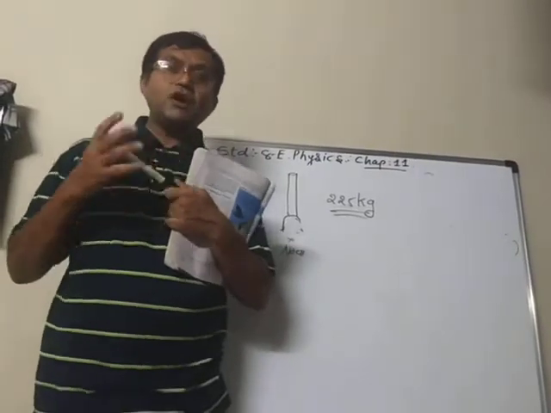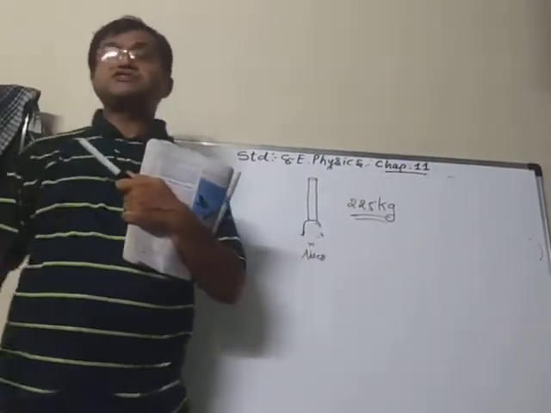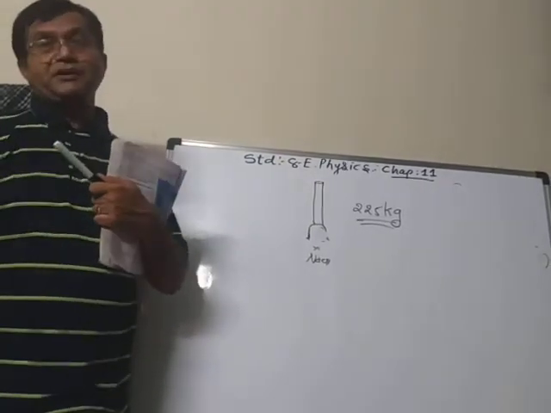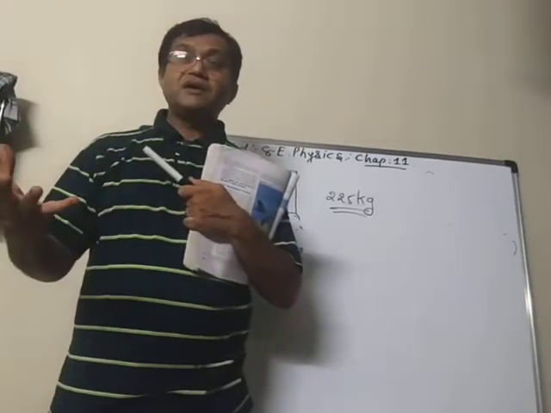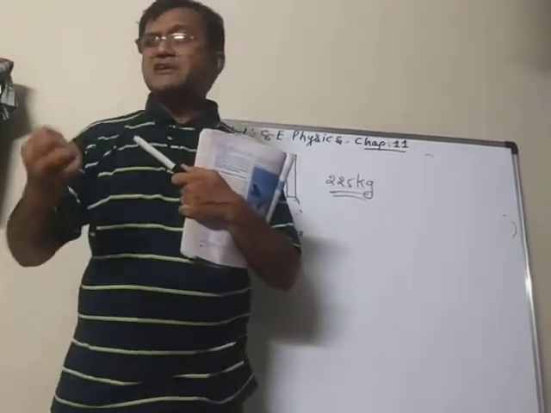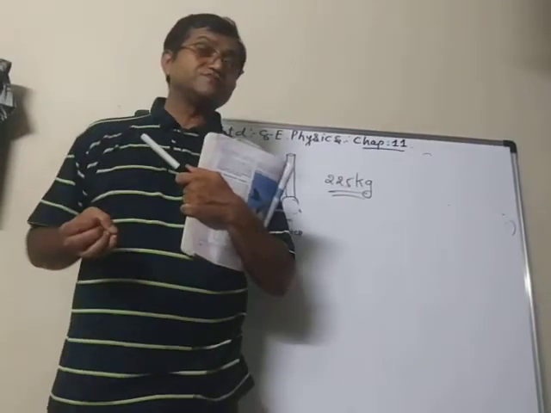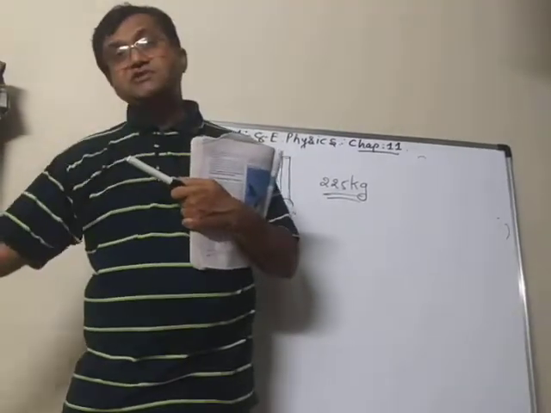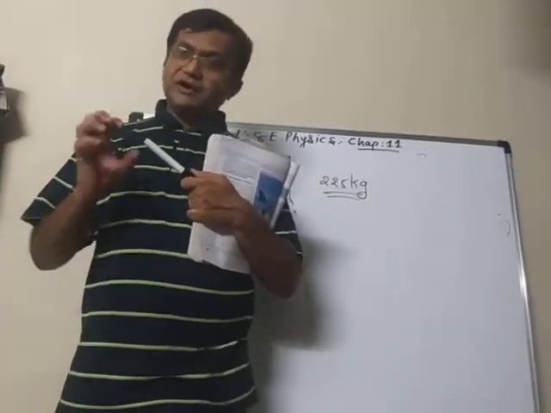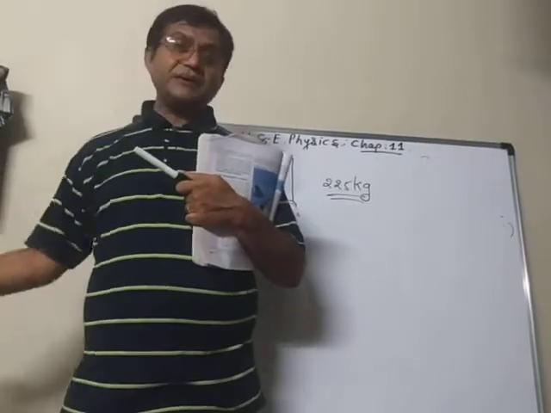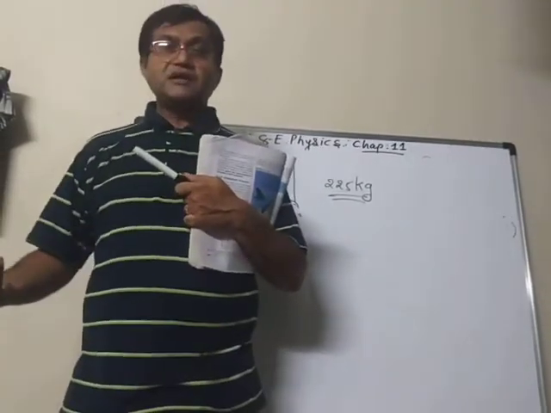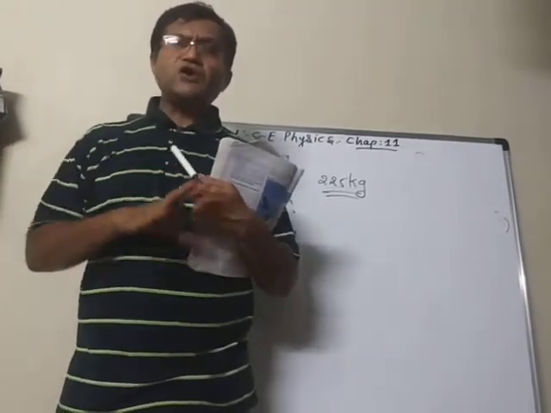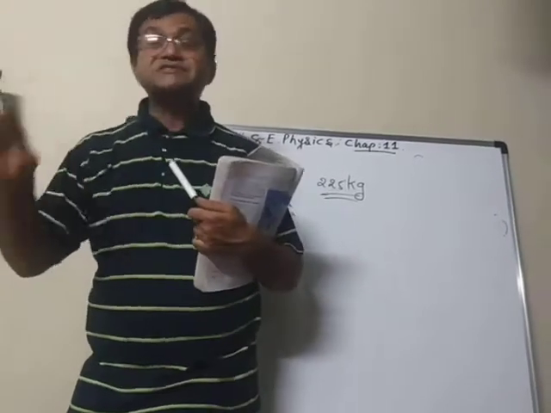If we go to a place in which there is no air, there is no atmospheric pressure, then what will happen? Then our body will burst. All the cells will start bursting. Why? Because here we have both pressures equal. Our inside pressure and outside pressure are equal, and therefore it is balancing. But when the outside pressure, like atmospheric pressure, is not there, then the inside pressure will push out, and that will burst all the cells, and then we cannot stay alive.